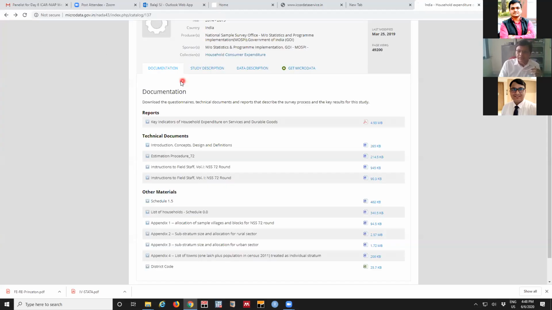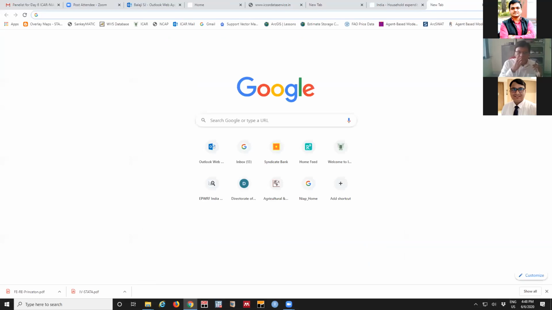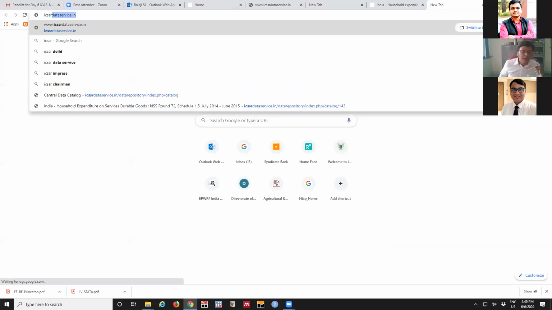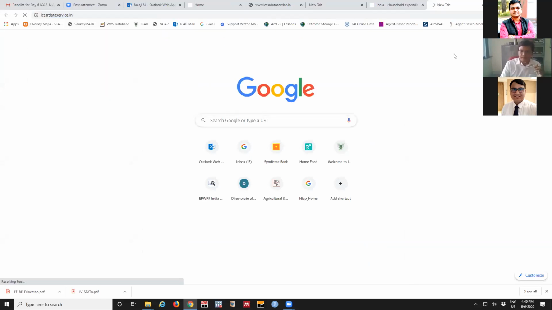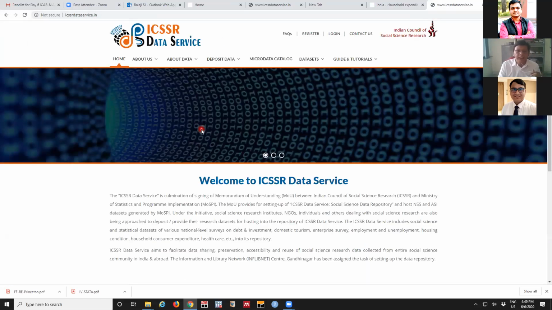This is one very valuable data source. And the second is given by ICSSR, Indian Council of Social Science Research, the ICSSR data service. In this ICSSR, both are giving the same data.